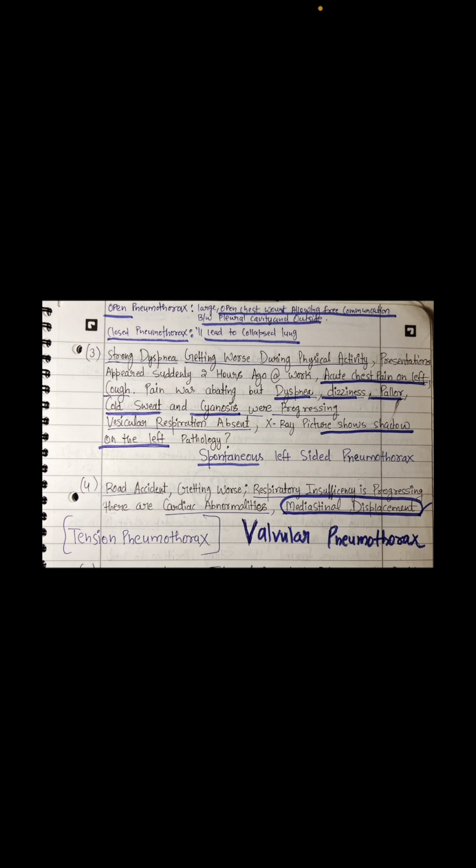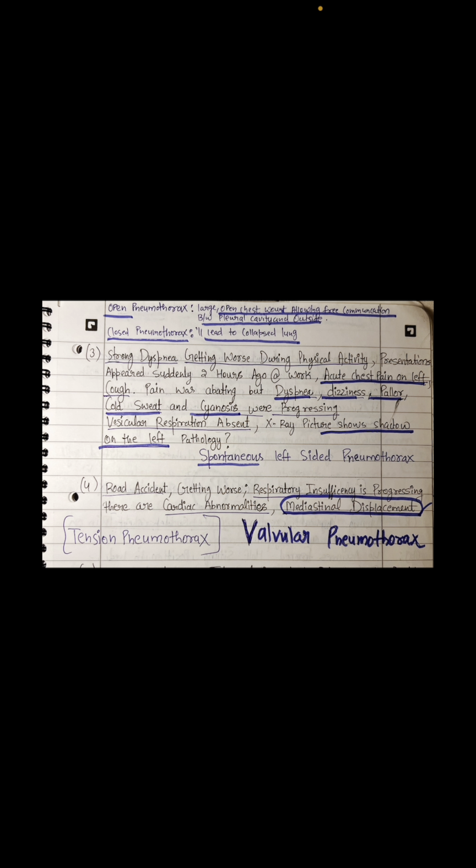Next patient had a road accident which is getting worse with the respiratory insufficiency progressing. There are cardiac abnormalities since the cardio and pulmo system works together. Mediastinal displacement is there. So what would have occurred over there? When the patient got the road accident, he got something with his pleural cavity, due to which some hole in the pleural cavity, due to which the air is getting filled in the pleural cavity.